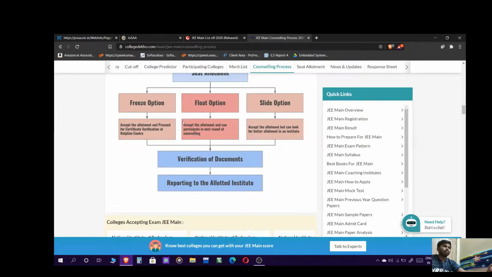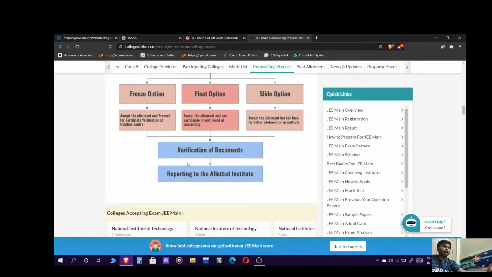Okay, after this process there is verification of documents. In previous years, we would report to the particular institute on a particular date. They would give us some dates and we should go within those dates, verify our documents and report to the allotted institute.